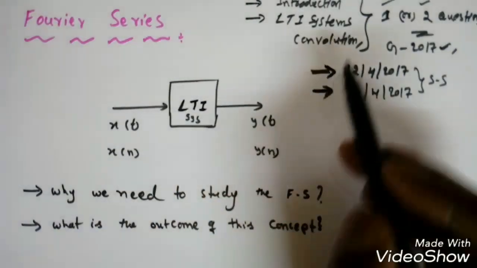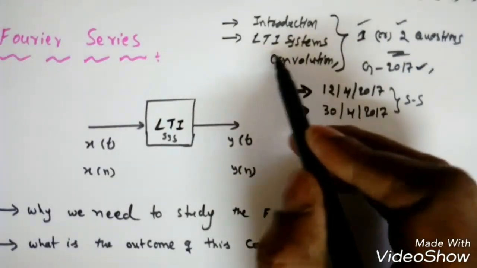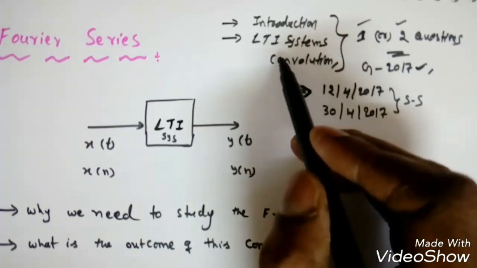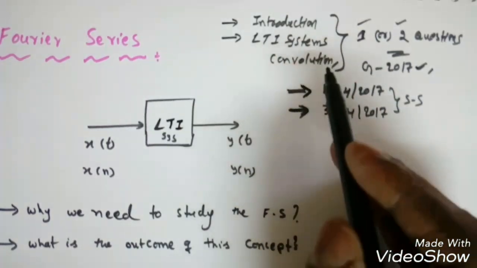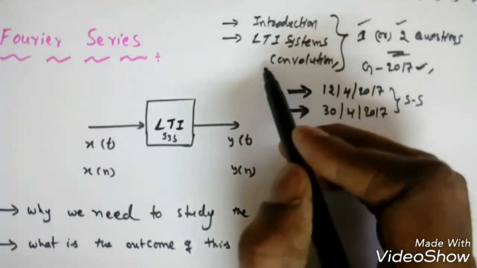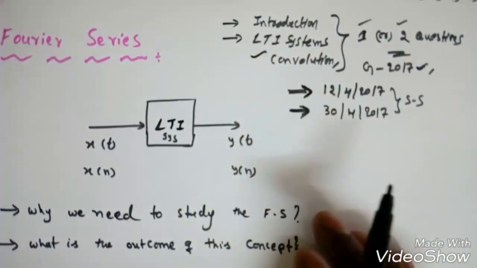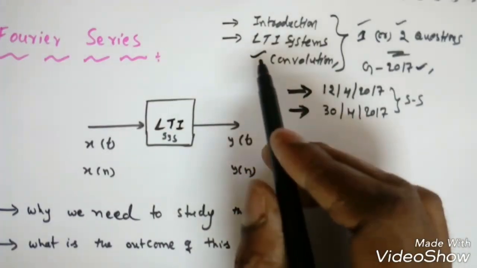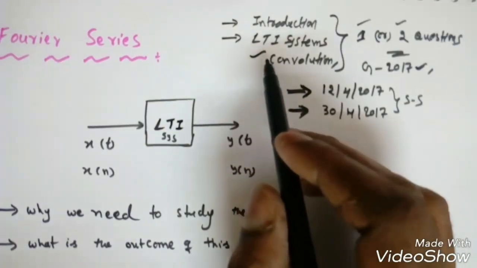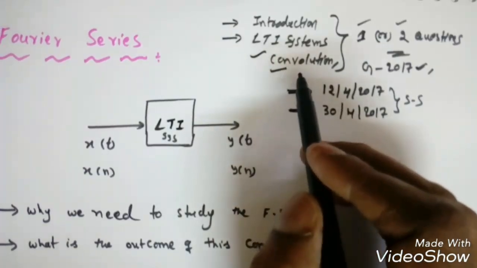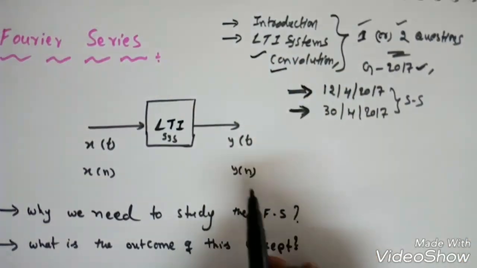But we use this convolution procedure, etc. It is very difficult to find the output responses for different types of signals, right? The convolution process will be somewhat complex when some periodic signals or some different signals are given. So it's very complex to find the convolution or to find the output response.